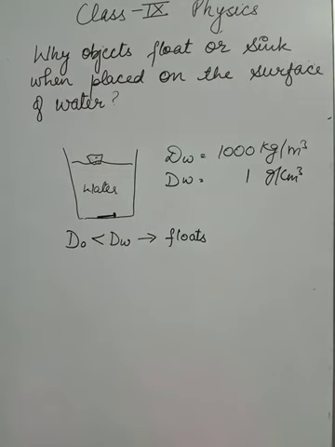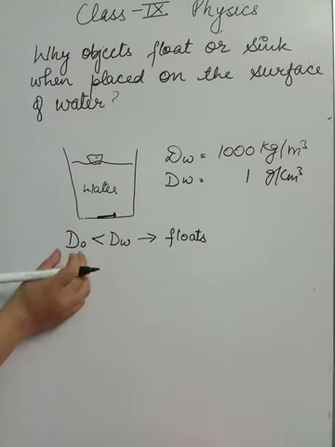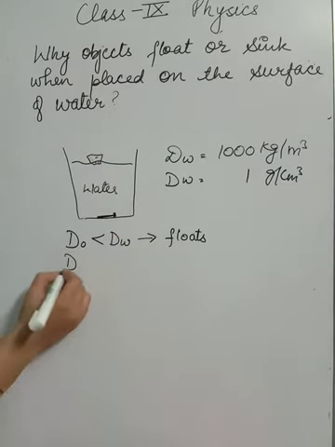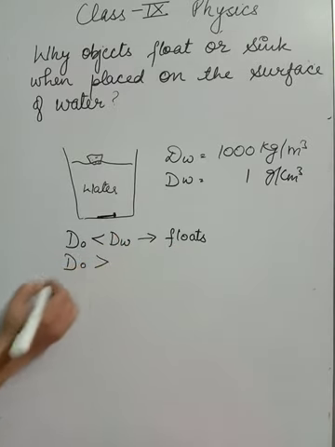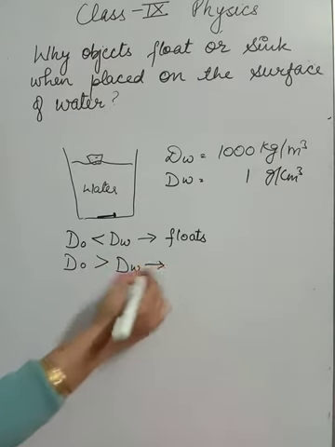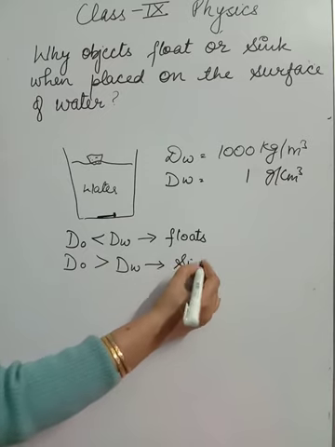What it means is that the density of this cork is less than the density of water, that is why it is floating. If the density of the object is greater than the density of water, in that case your object will sink.